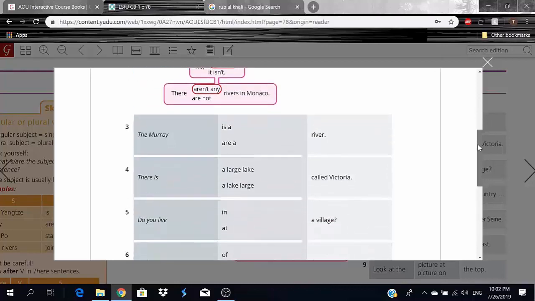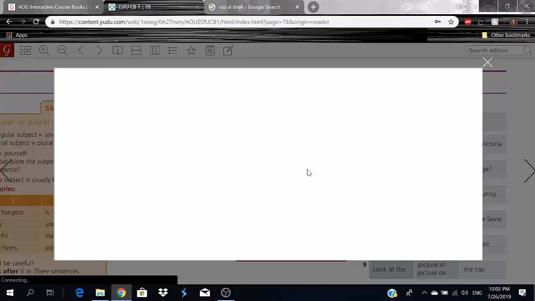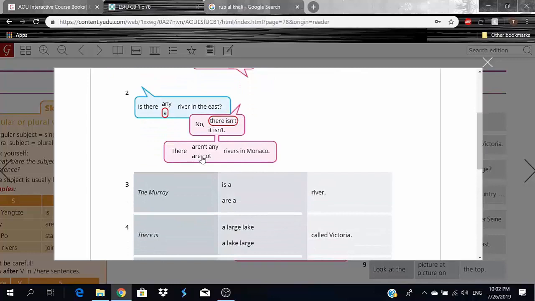We talked about this before. Anyway, moving on to number 3. The Murray is a or are a river. Obviously, singular, is a river. Oh, I did not mean to do that, you guys. That was an accident. So it was any, there are, is there a, no, there isn't. Okay, there aren't any rivers in Monaco.